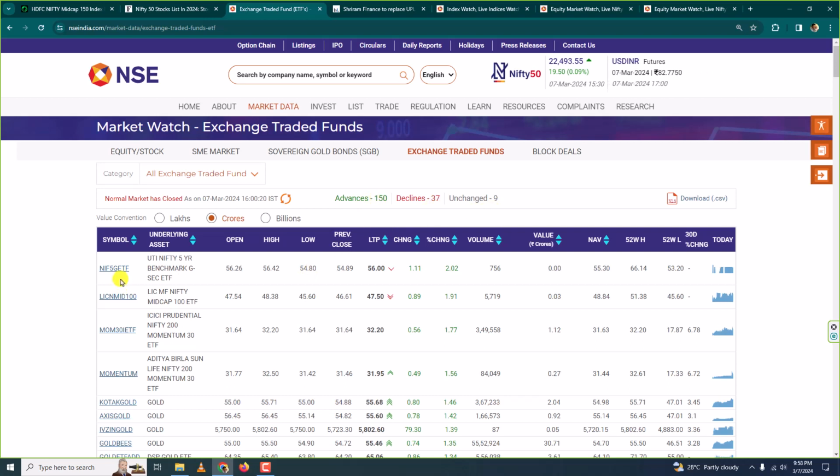If you go to your broker, for example Zerodha or Groww or Angel Broking, and search this, you will get this and you can buy it just like you buy a stock. The price of one unit of this fund is 56.26 rupees or almost this value. This is one more ETF whose one unit value is 47.54.